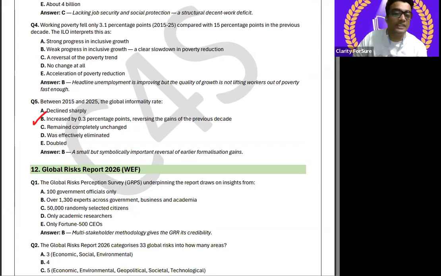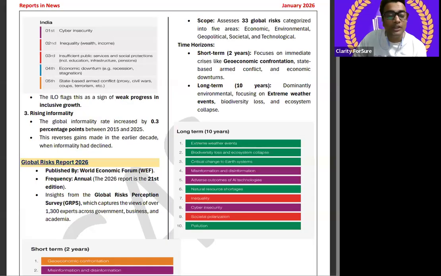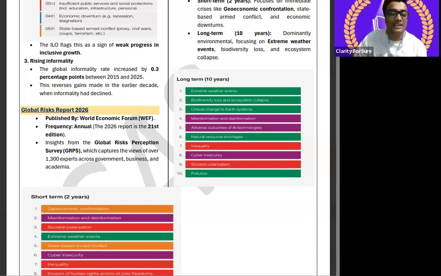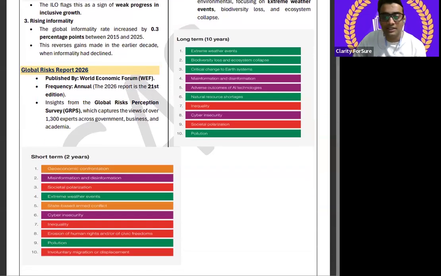Now, I hope everyone has a copy in front of you and is noting the key points so that the revision will be helpful for all of you. Now, the Global Risk Report, the last report for the January month, I'm going to discuss. This is also a very short report, right? And 5 questions I will discuss while telling you some theories about the report.